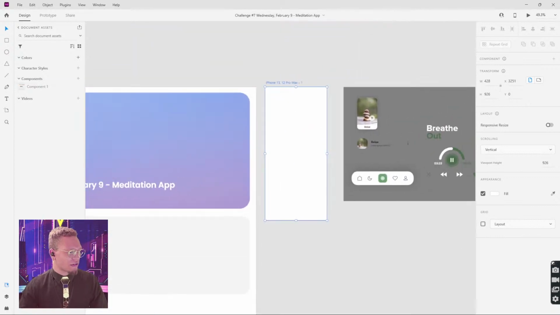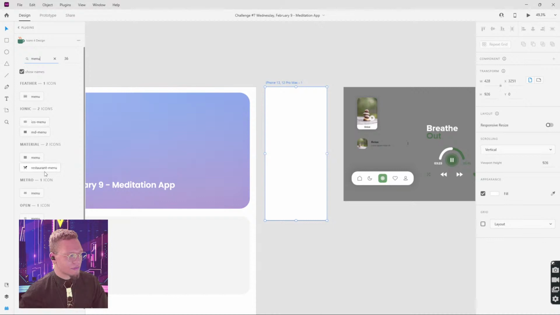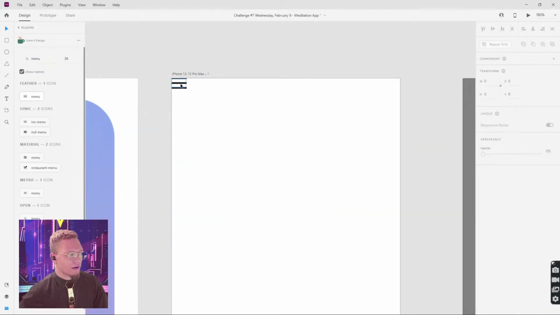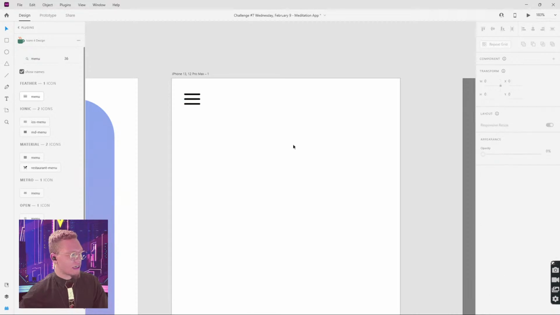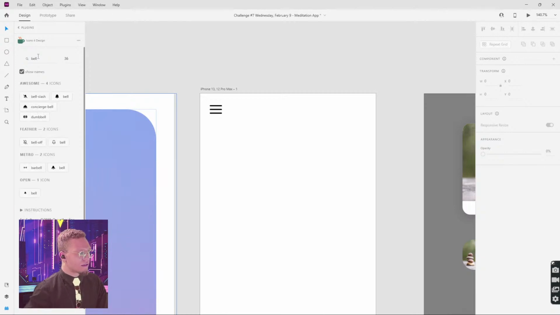First I'm going to go to my plugins and open icons for design. I'm going to try to get some icons for us. I'll type in menu to begin, and let's see. I'm just going to steal this one. It populates already for me here. I'm going to find a nice spot for it somewhere in there. I'm also going to grab a bell.